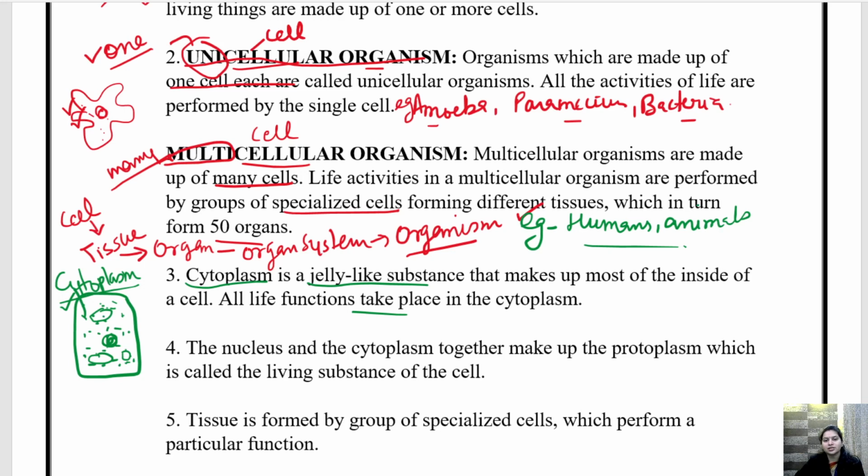That is why it is called the powerhouse of the cell. So mitochondria is performing certain functions, nucleus is performing certain functions, ribosome helps in the production of proteins. All these organelles present in the cytoplasm perform the functions that are required for our body to function properly.